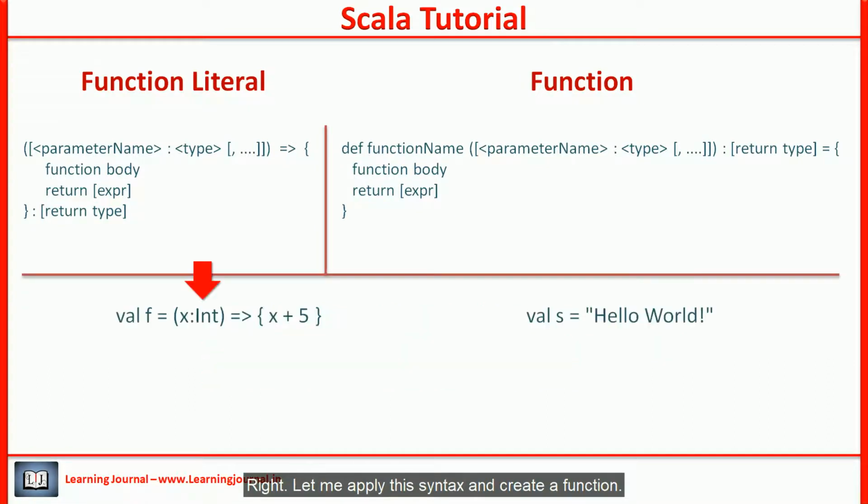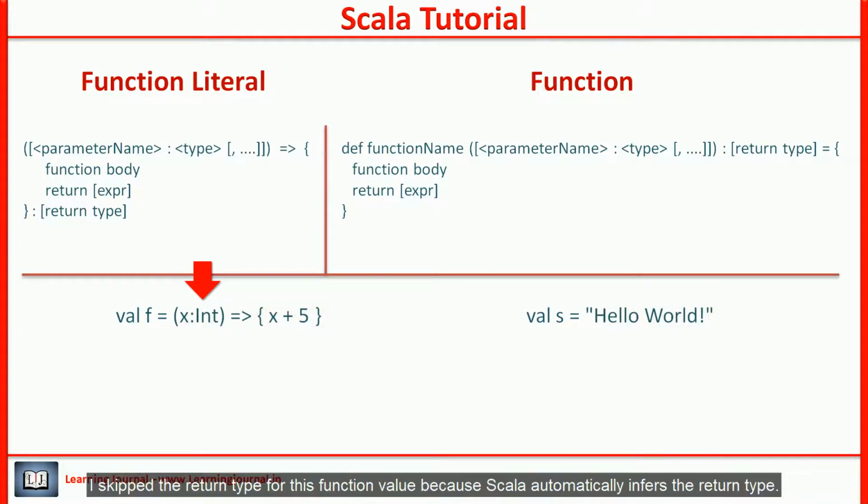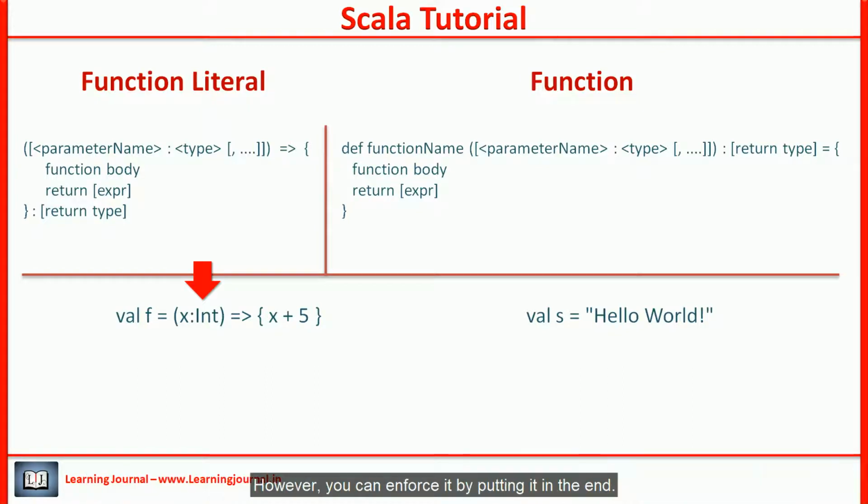Right. Let me apply this syntax and create a function. It is exactly the same as we created a value earlier, right? Instead of using a string literal, we use a function literal. That's it. I skipped the return type for this function value because Scala automatically infers the return type. However, you can enforce it by putting it in the end.